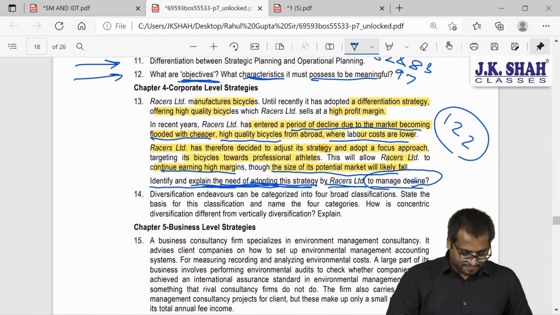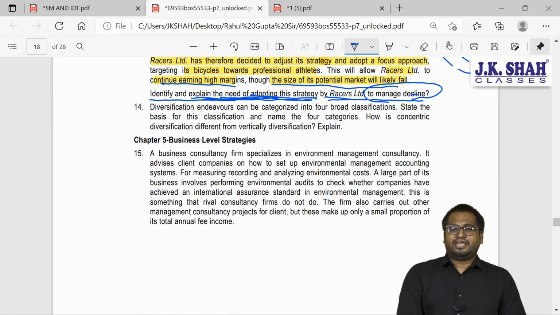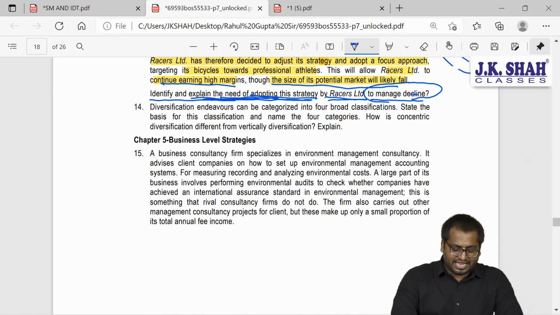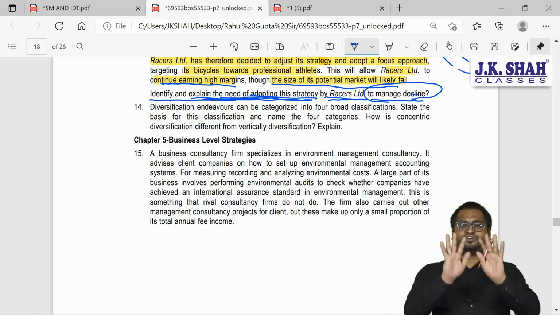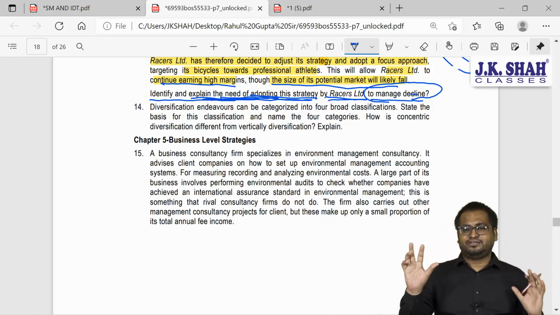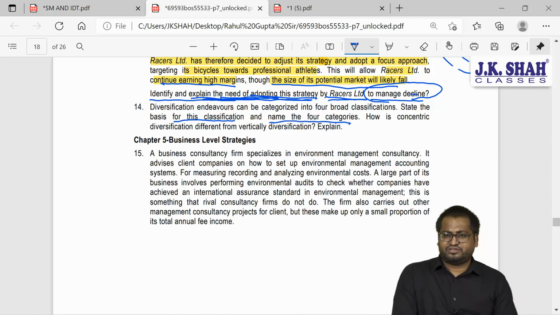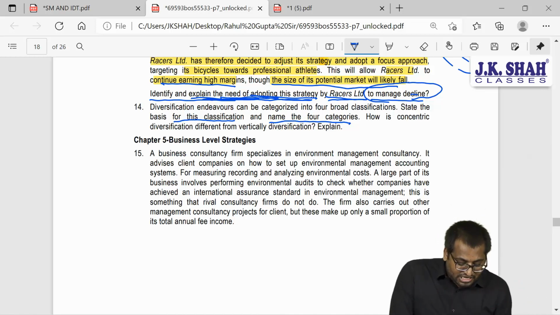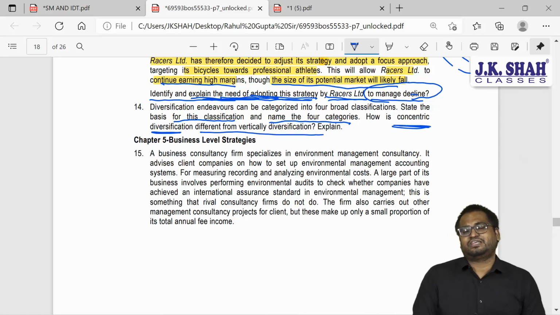Great. Next question. A simple question, guys. Question number 14. Diversification endeavors can be categorized into 4 broad classifications. If you remember the types of diversification: vertical, horizontal, concentric, conglomerate. State the basis for this classification and name the 4 categories. Okay, I have just named those 4 categories. Now read the next part. How is concentric diversification different from vertical diversification?